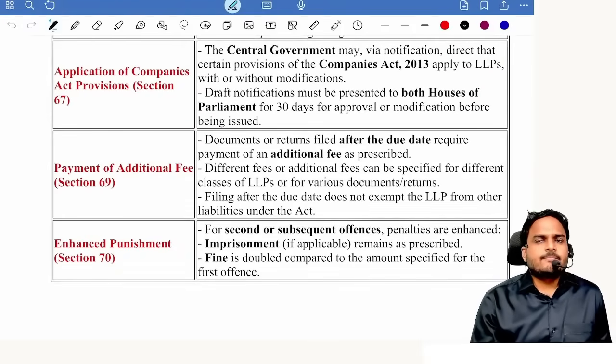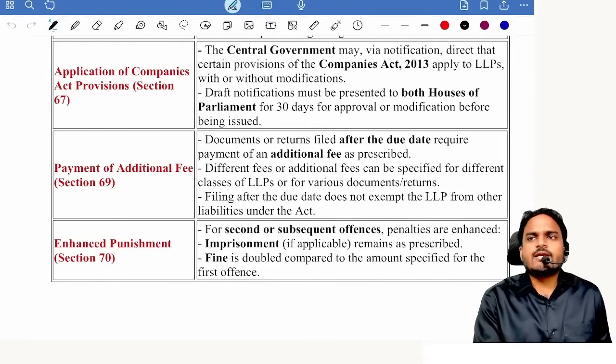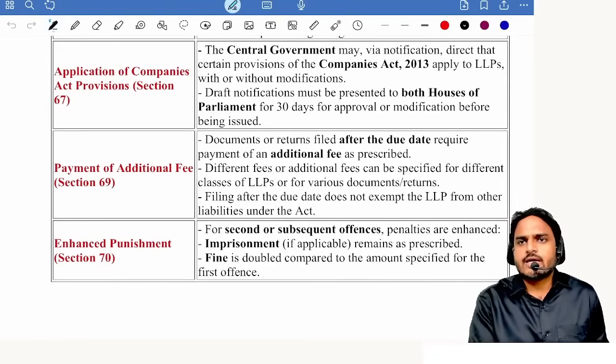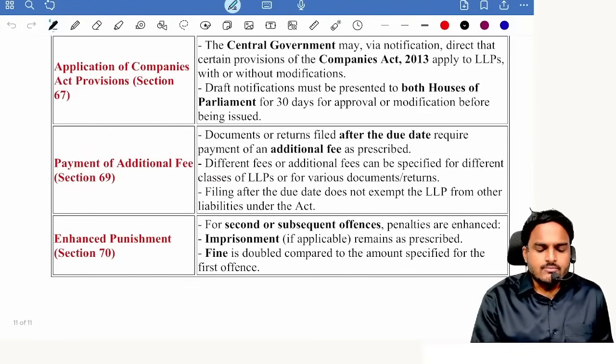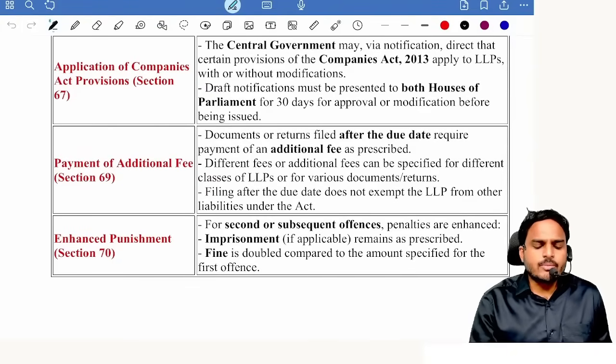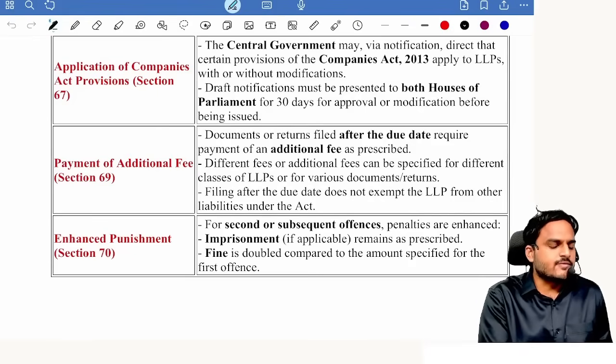additional fees. Delay in filings of forms with ROC attracts additional fees. Listen, documents are returns filed after due date. After due date means what? Delay filings only. Yes or no? For delay filings, additional fees concept is there.